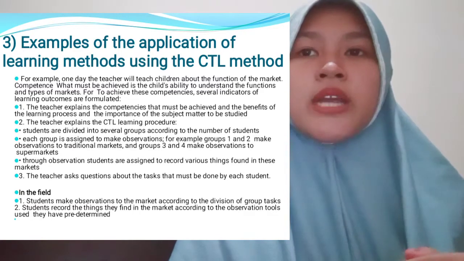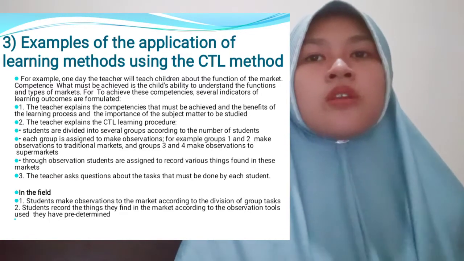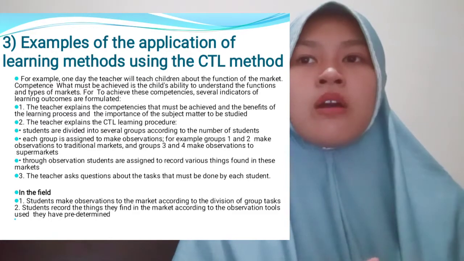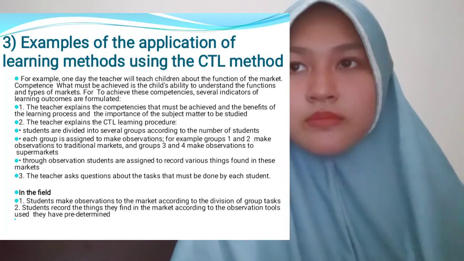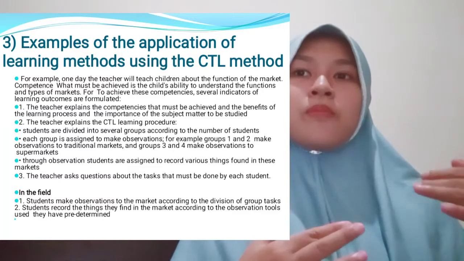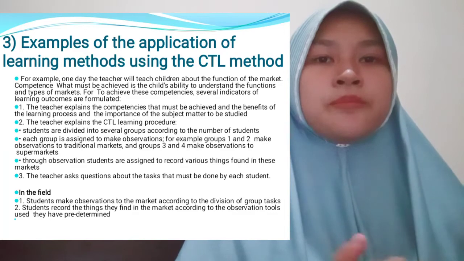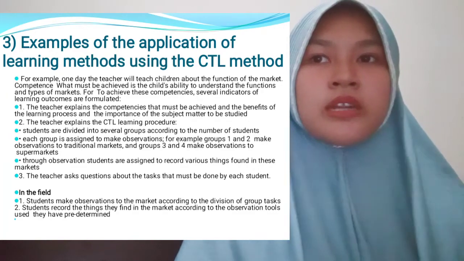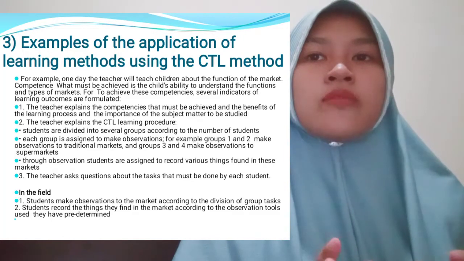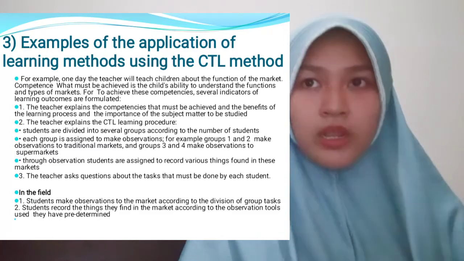To achieve this comprehension, several indicators of learning outcomes are formulated. 1. The teacher explains the competence that must be achieved, the benefit of the learning process, and the importance of the subject matter to be studied. 2.